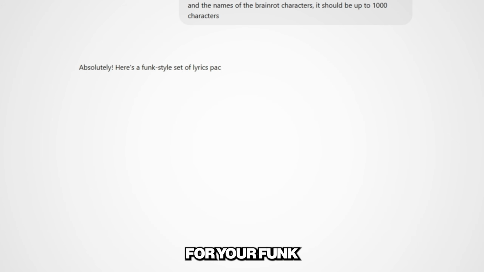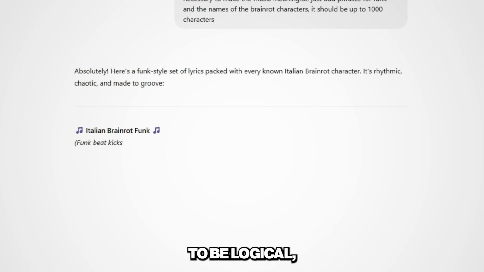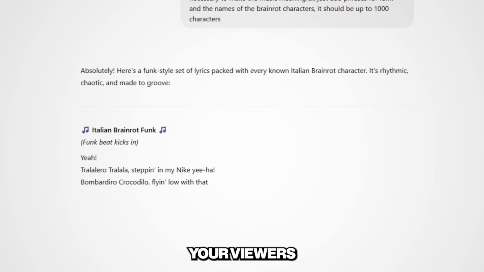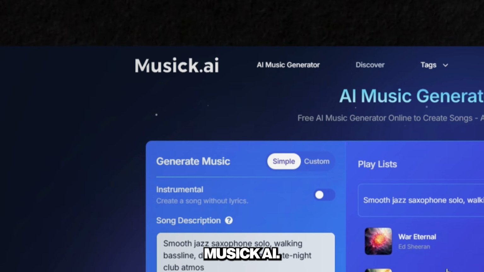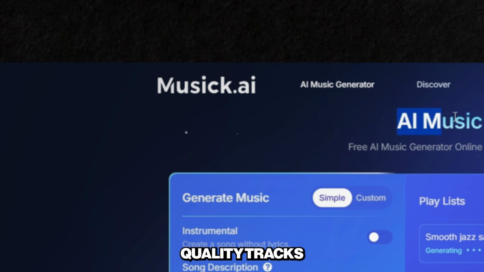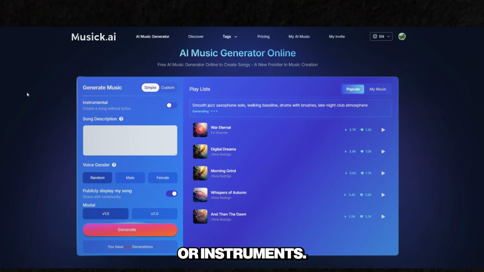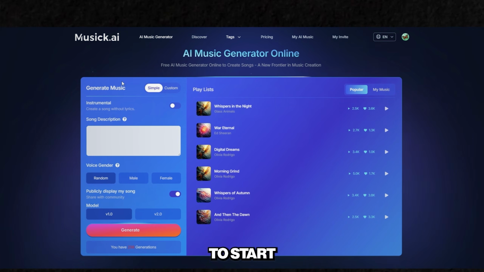ChatGPT will write lyrics for your phonk track. It doesn't need to be logical. Just use catchy words. Your viewers will remember. Now copy the lyrics, go to the website Music AI. This tool lets you create high-quality tracks without writing beats or instruments. The homepage gives you a panel to start making music.